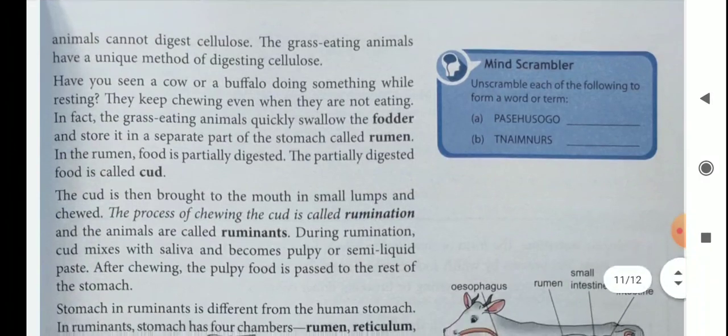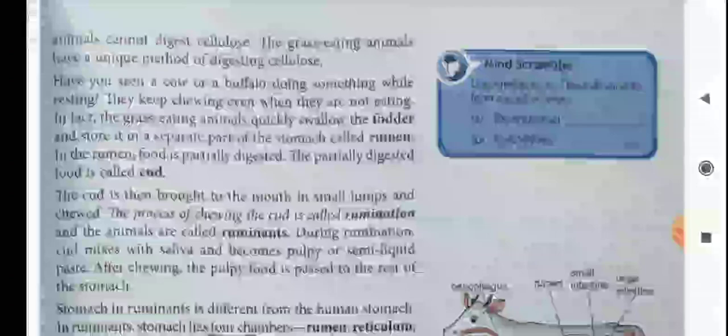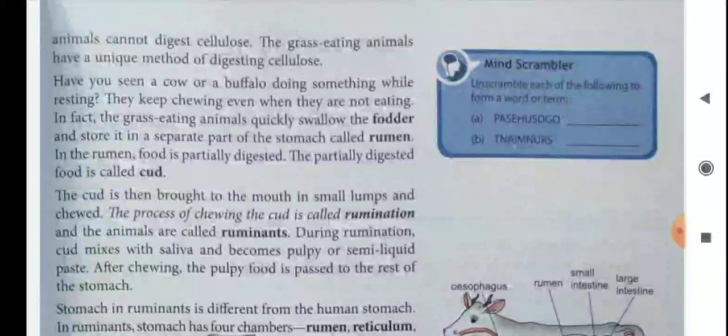Have you seen a cow or a buffalo doing something while resting? They keep chewing even when they are not eating. In fact, the grass-eating animals quickly swallow the fodder and store it in a separate part of the stomach called the rumen. In the rumen, food is partially digested, not completely. The partially digested food is called cud.